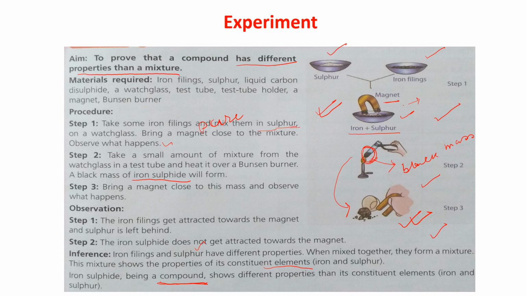So when we are just mixing it, it is a mixture. All the properties are retained. But when we are heating it, it becomes a compound. This is a compound. So the original constituent particles lose their properties. A totally new thing is formed. And that is why it is a compound. That is why it is not attracted towards the magnet. Am I clear?